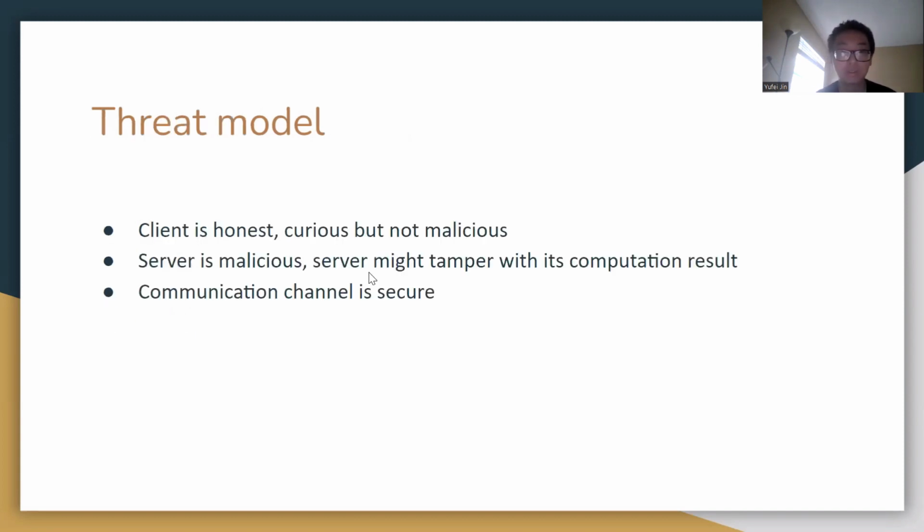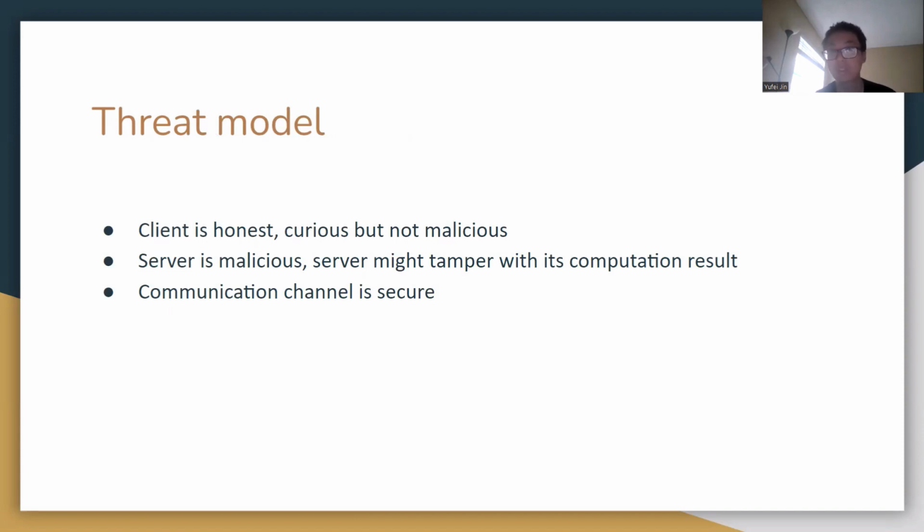The threat model we want to introduce is the client is honest, curious, but not malicious. The server will be malicious, which means that the server might tamper with the computation result, or the server might have made a mistake and the result is not correct. So here, the client is honest means that it will always use the correct result if it is not made by a mistake or something.